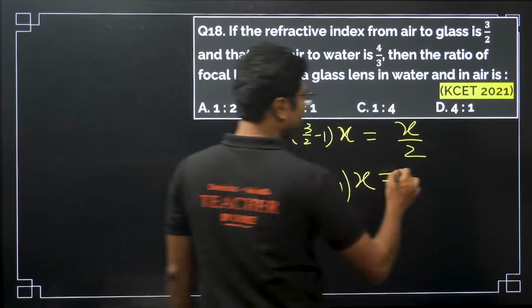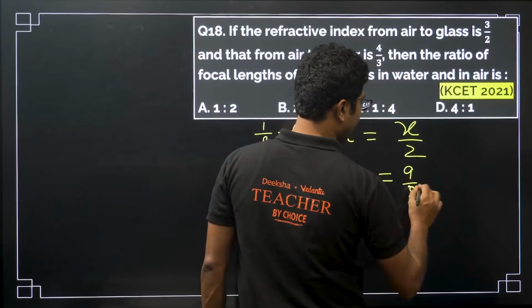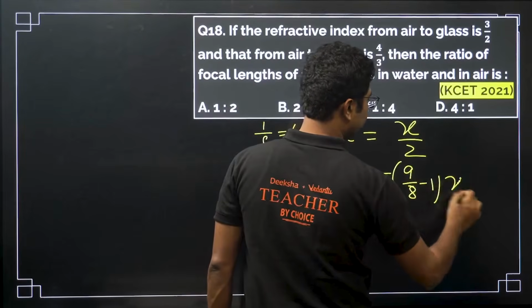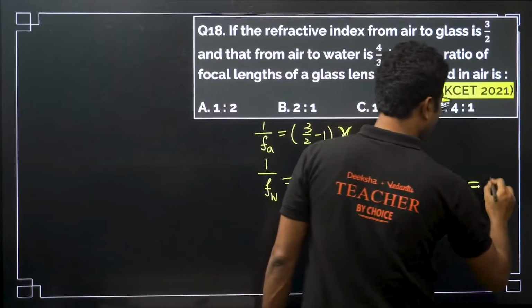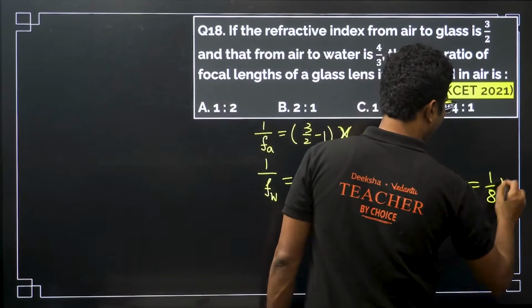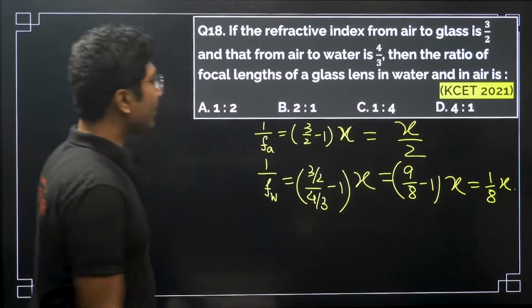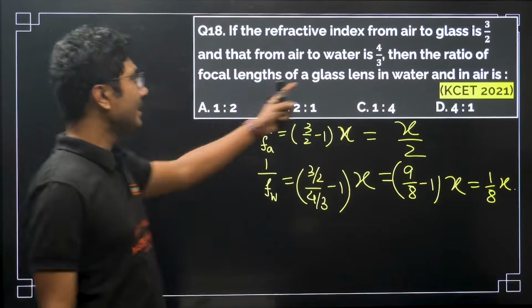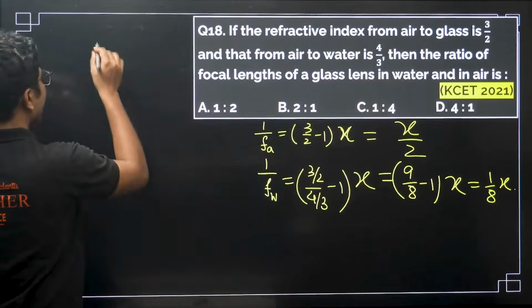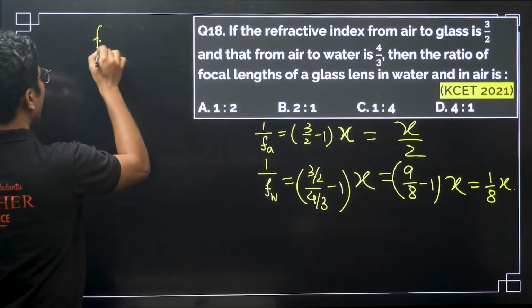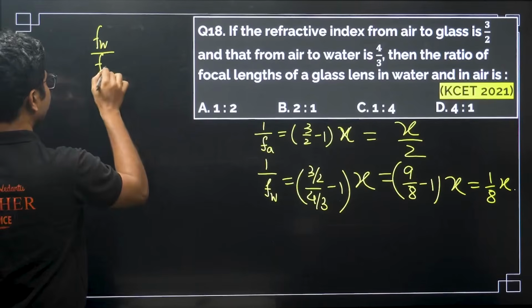So it will be 9/8 minus 1 into x. Now 9/8 minus 1 means 1/8 into x. Now they asked the ratio of focal length in water and in air, so you have to find the focal length in water by that in air.